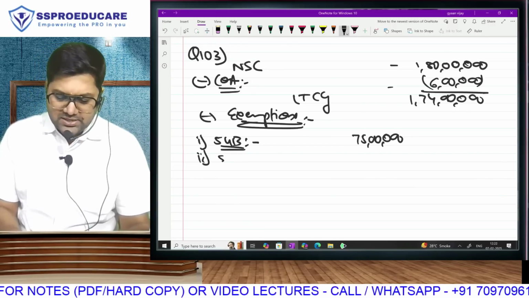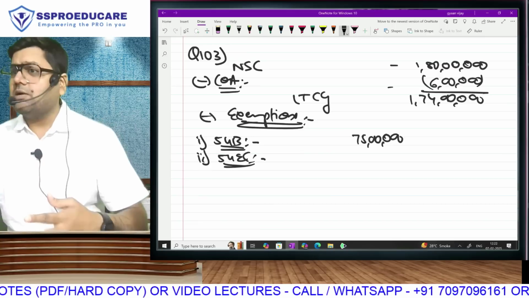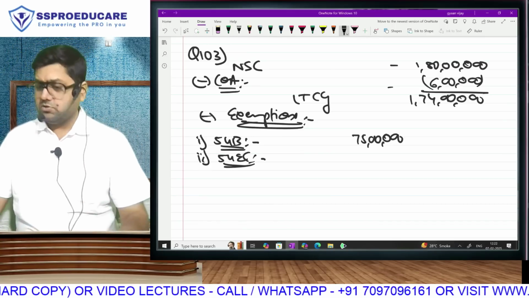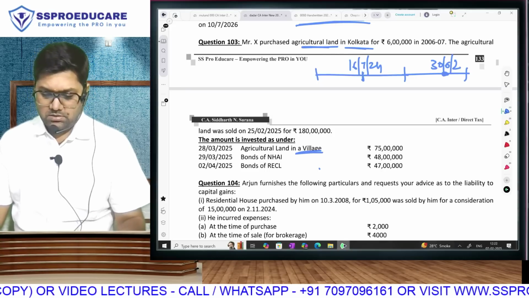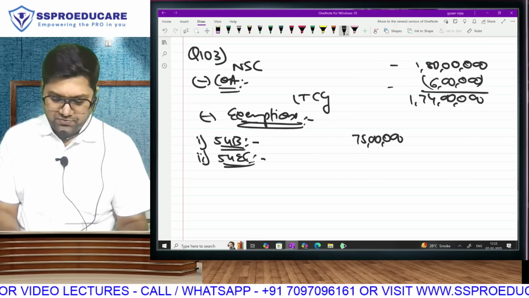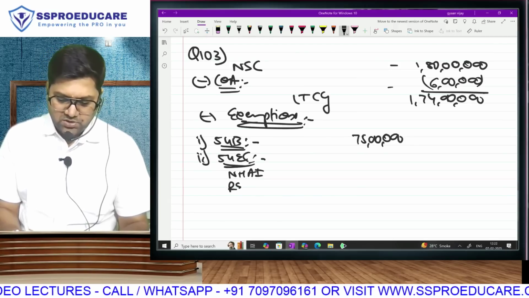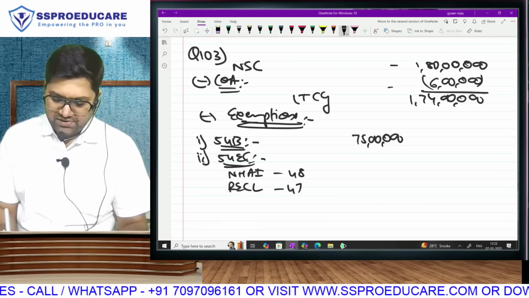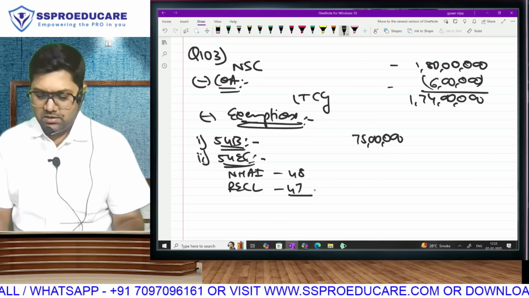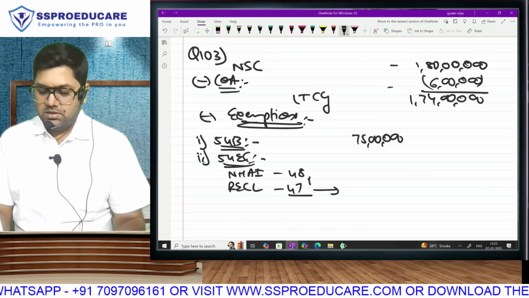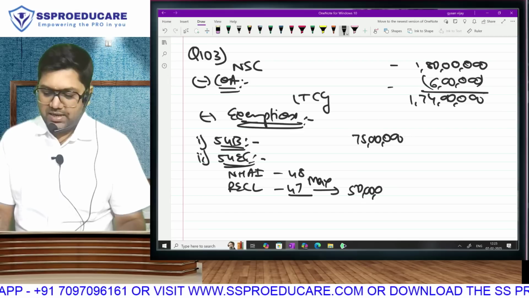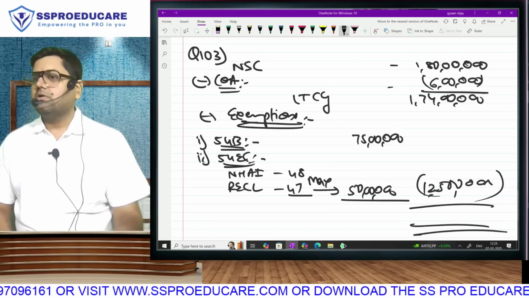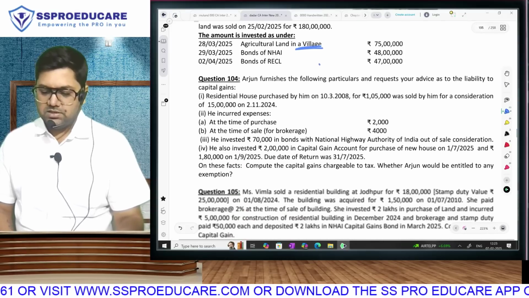And then section 54EC says sell any long-term immovable property. Is this long-term? Immovable property, long-term immovable property. So 54EC is also going to be allowed. Do you understand? Yes or no? So I have purchased bonds of NHAI also. I have purchased bonds of RECL also. Investment in NHAI is 48 lakh and 47. Effectively, the total 54EC will become rupees 90, restricted to a maximum of 50 lakh, giving you total of 1 crore 25 lakh as your exemption for the purpose of your long-term capital gain taxability. Understood? Chal, 104.